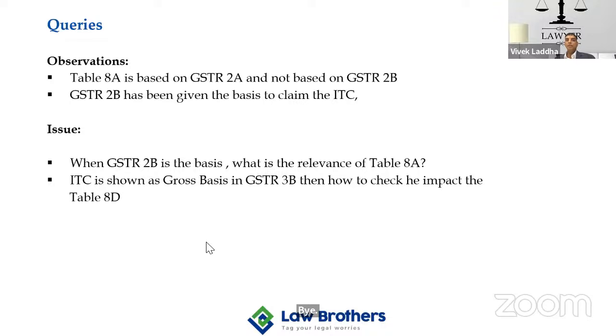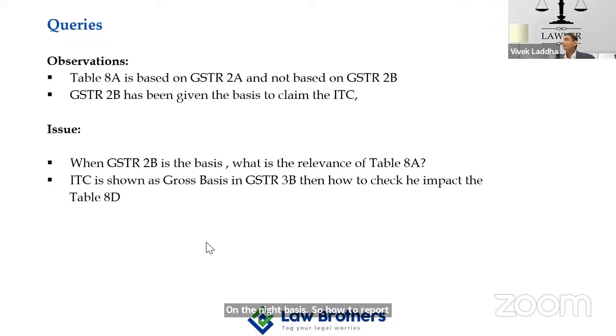And that's another interesting query which has been asked by CA Swapnil Jainji. During financial year 22-23, after introduction of 3B format, in the initial month, the credit note was being shown in other reversal, whereas in other months, it was shown in all other ITC. So he's asking that first, in the first phase, we were filing it on the gross basis, and then we started to practice on the net basis. So how to report the same in GSTR 9?